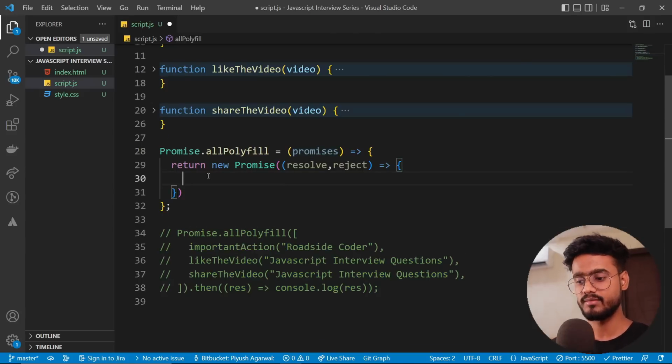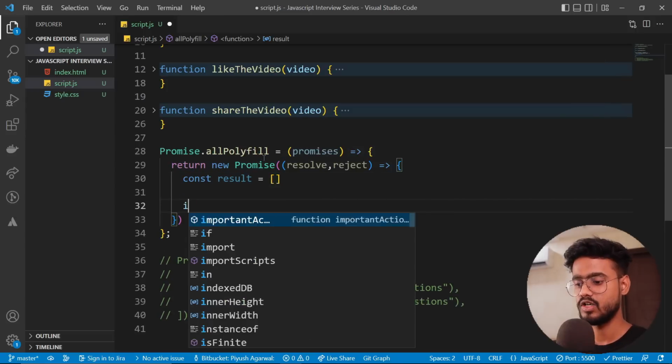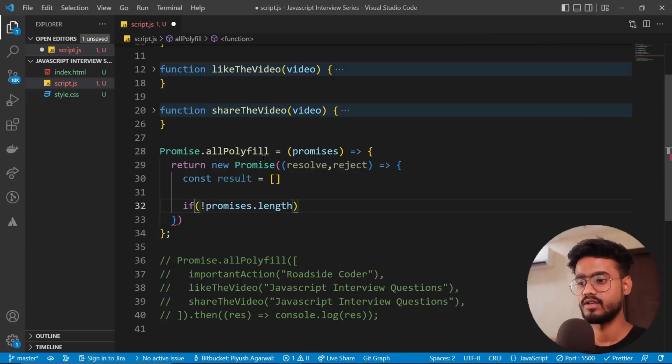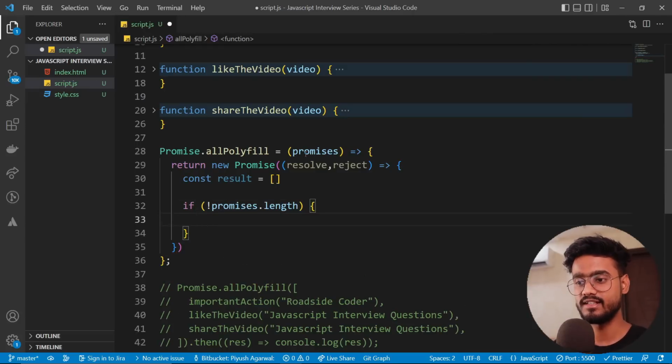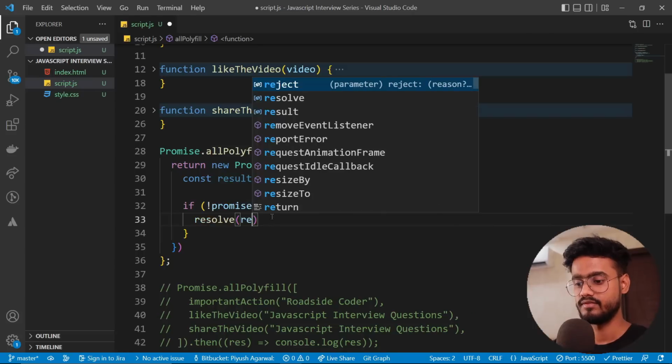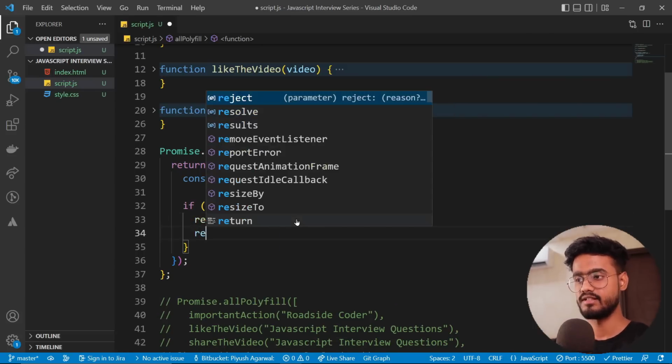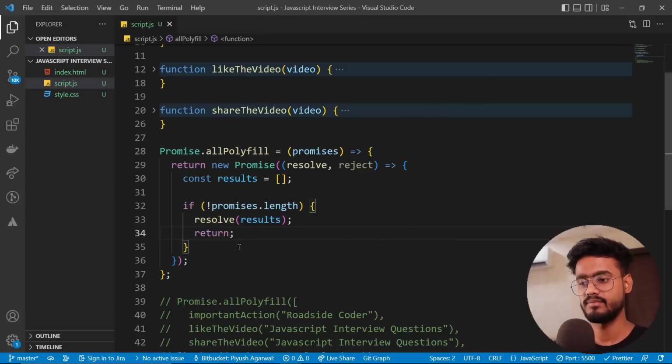So for our output, I'm going to take a new variable, const results equals an empty array. Cool. Now I'm going to say if promises.length is zero, that is, this is an empty array, then we're going to simply resolve it with the results. And then I'm going to return it. Simple, because obviously we don't need to do anything if the promises array is empty.